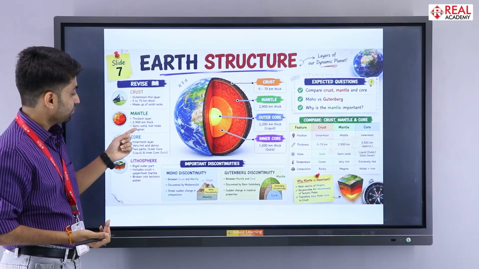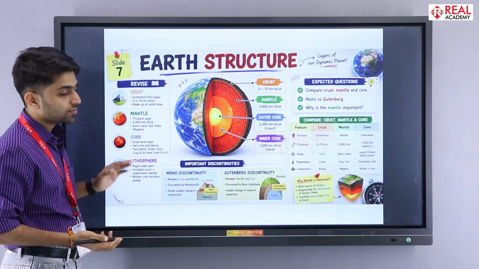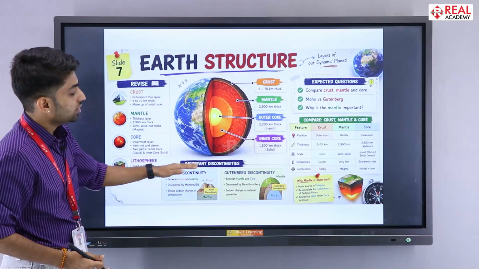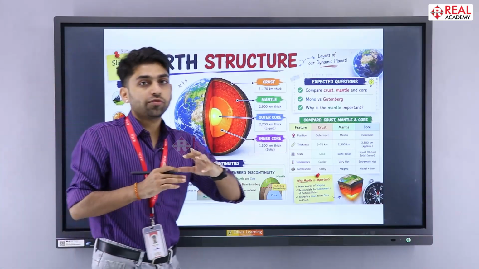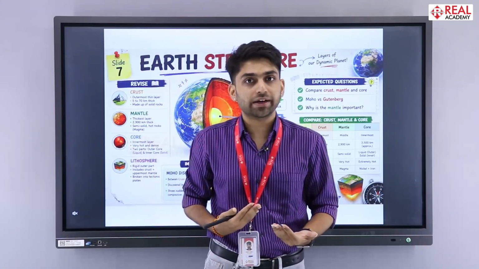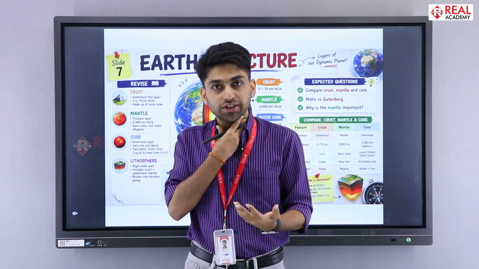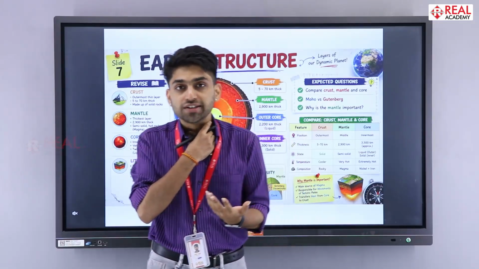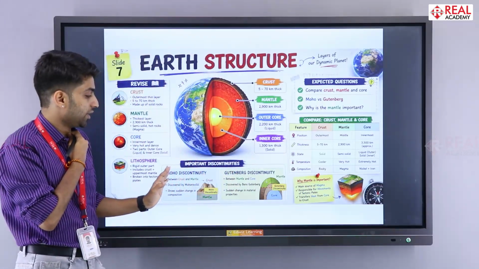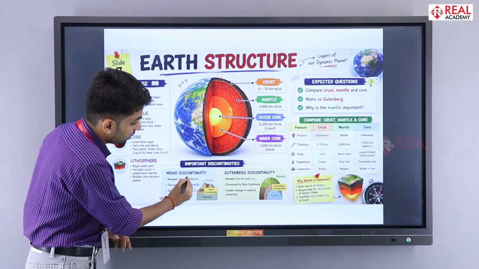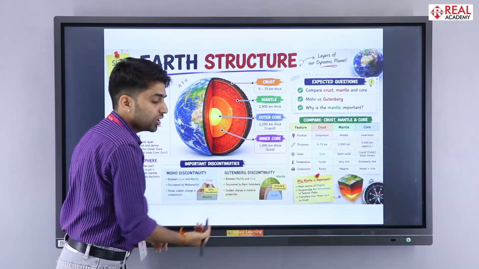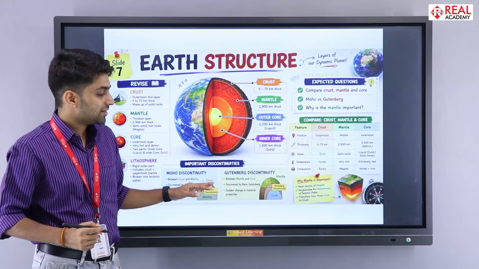Then comes the mantle, then the core, then the lithosphere, and the discontinuity. A discontinuity is a border from where a new sphere starts. So you need to remember the Gutenberg discontinuity and the Moho discontinuity. All this you need to remember. What is the difference between the Moho discontinuity and the Gutenberg discontinuity? You need to memorize this.